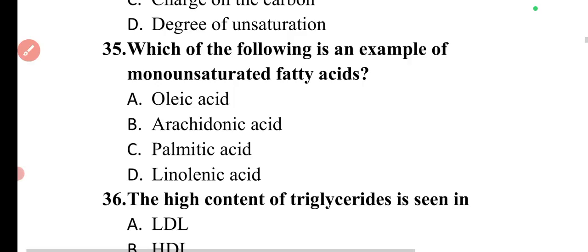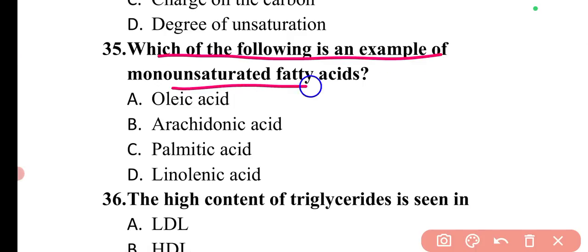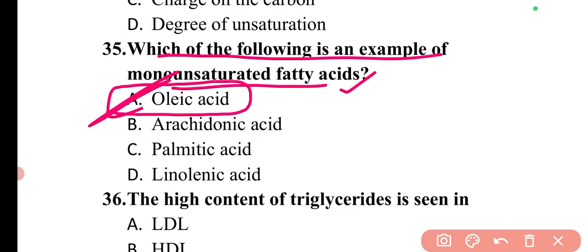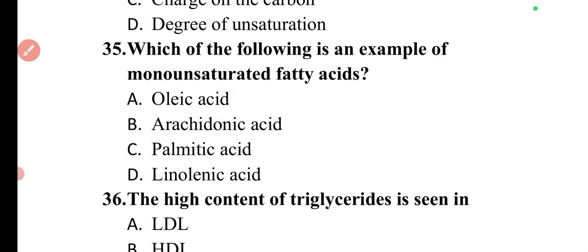Then the next question is which of the following is an example of monounsaturated fatty acids? Monounsaturated fatty acid means only one double bond is present in the chain. So the example is oleic acid. So here option A will be the correct answer.